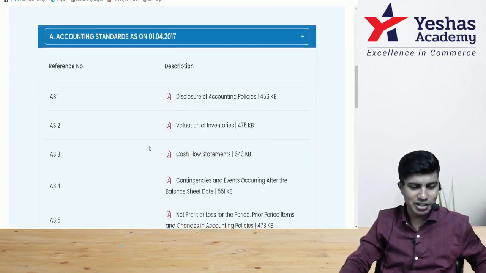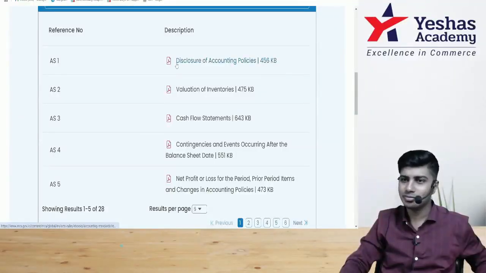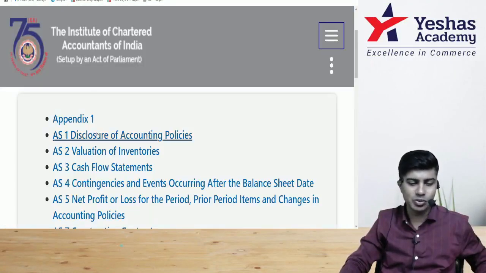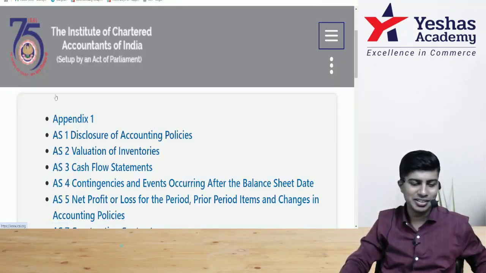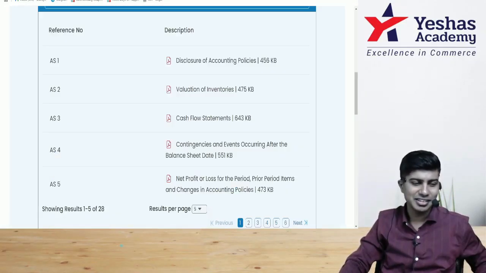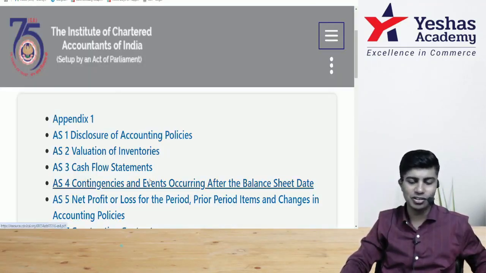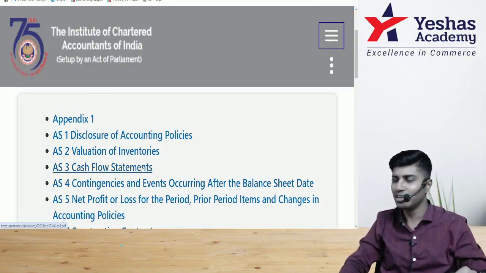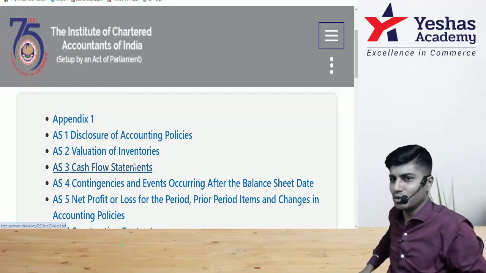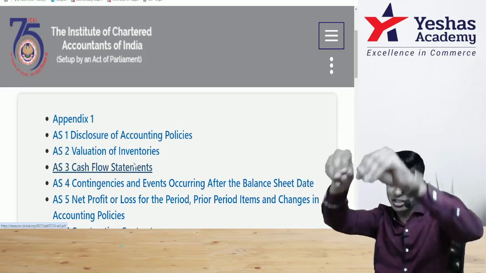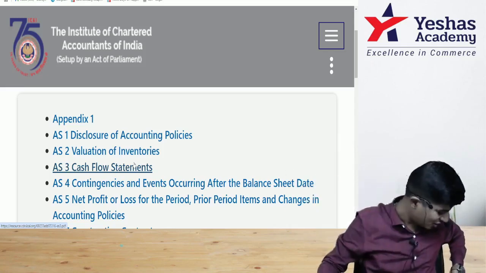See, I'll show. Here what is AS1? AS1, AS2, AS3, AS4, contingencies and events occurring after balance sheet date. AS4. Do we have to check all 20? Okay, not required. Seeing two or three is enough. You don't have to take the entire rice and then squeeze it to see whether it is boiled or not.